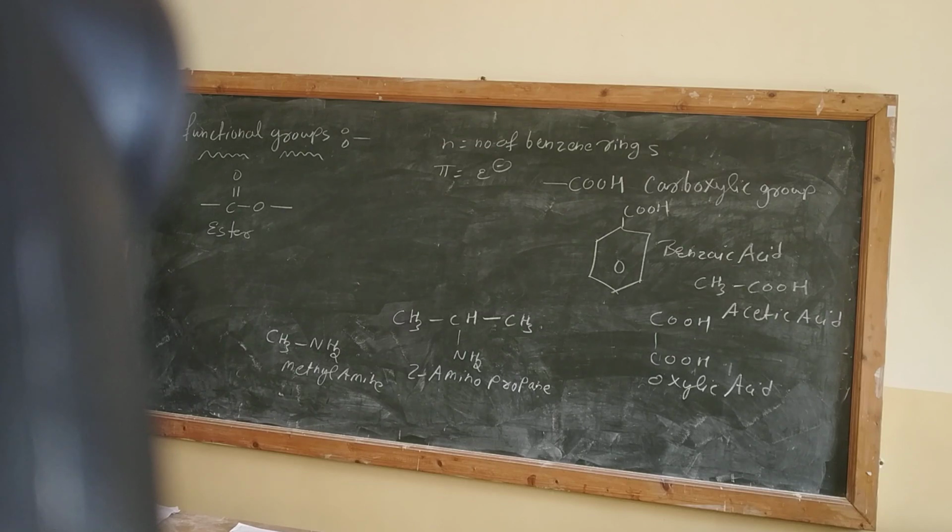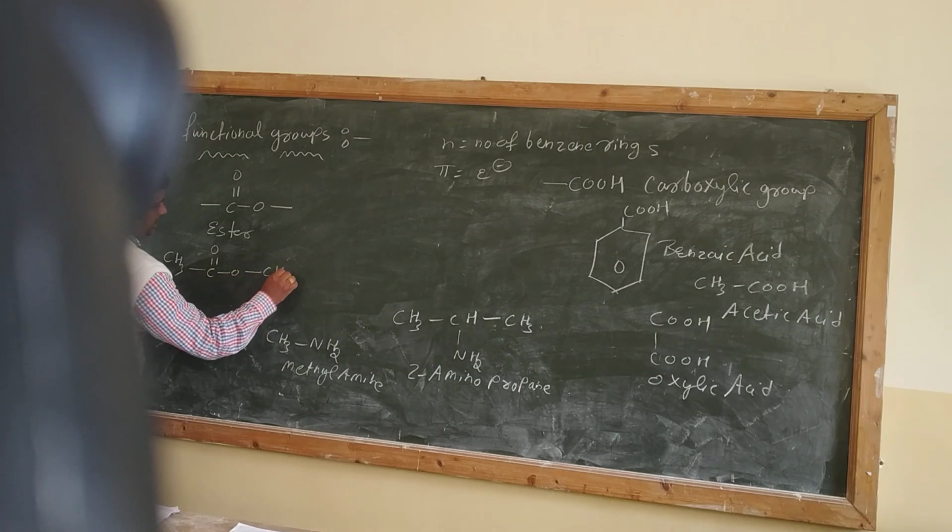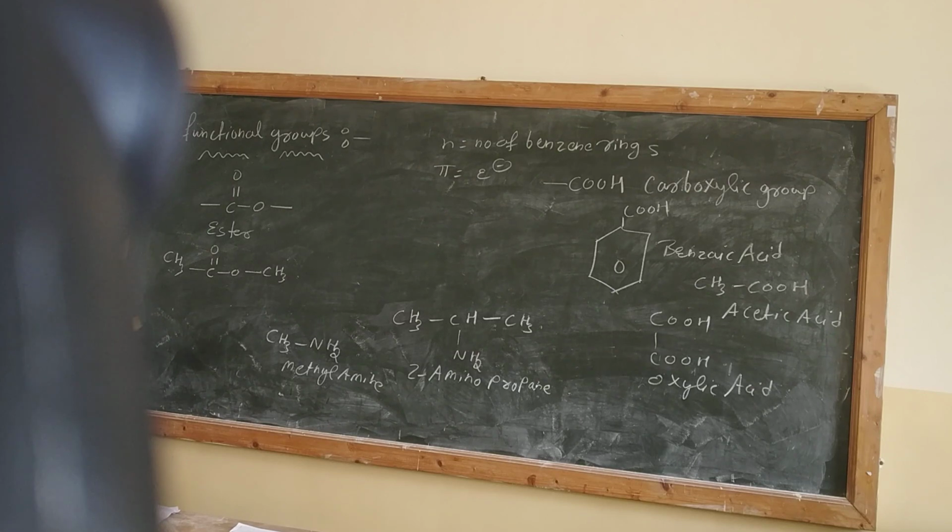अभी एक example लेंगे. CH3, C double bond O, CH3. So what is the name of this compound? The name of the compound will be dimethyl ester. Why dimethyl? कितने मिथाइल ग्रुप्स है? 1 and 2, and in between what we have? Ester group. So dimethyl ester.